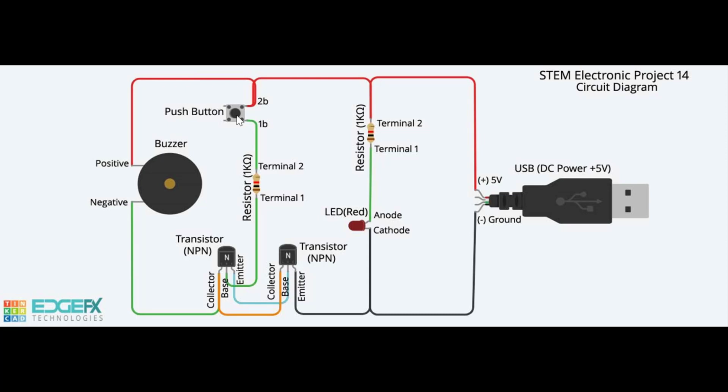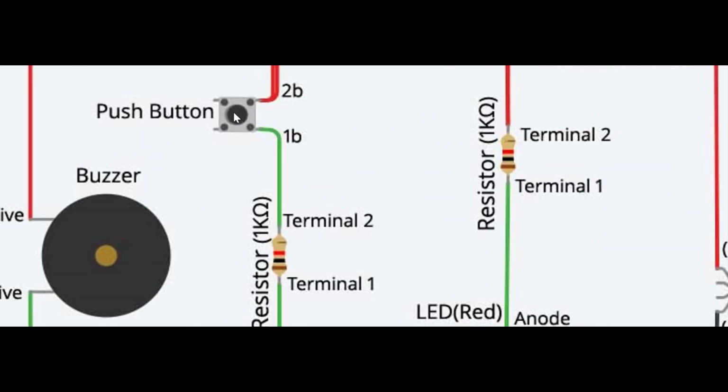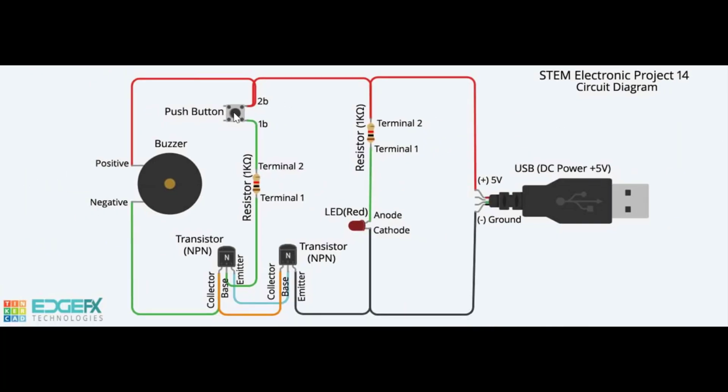When you hold both the touch points 1 and 2 with your index finger and thumb in hardware, or press the push button, the electric current flows from the positive 5-volt terminal of the USB through the touch point or push button and then through the resistor 1 kilo ohm to the base B of the transistor 2, to emitter E of the transistor 2, again to the base B of the transistor 1, to emitter E of the transistor 1, to ground negative, thus completing the path 2 and forming a closed circuit.